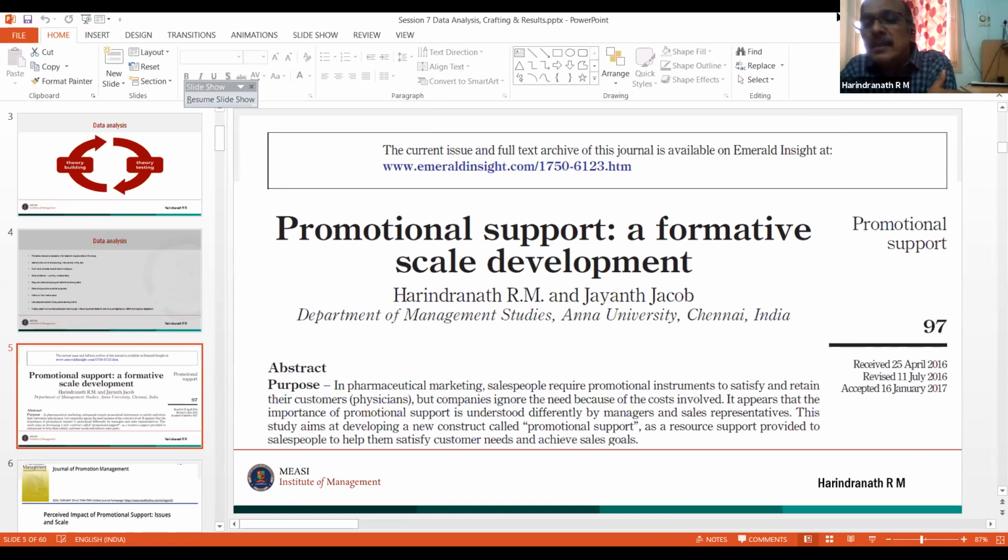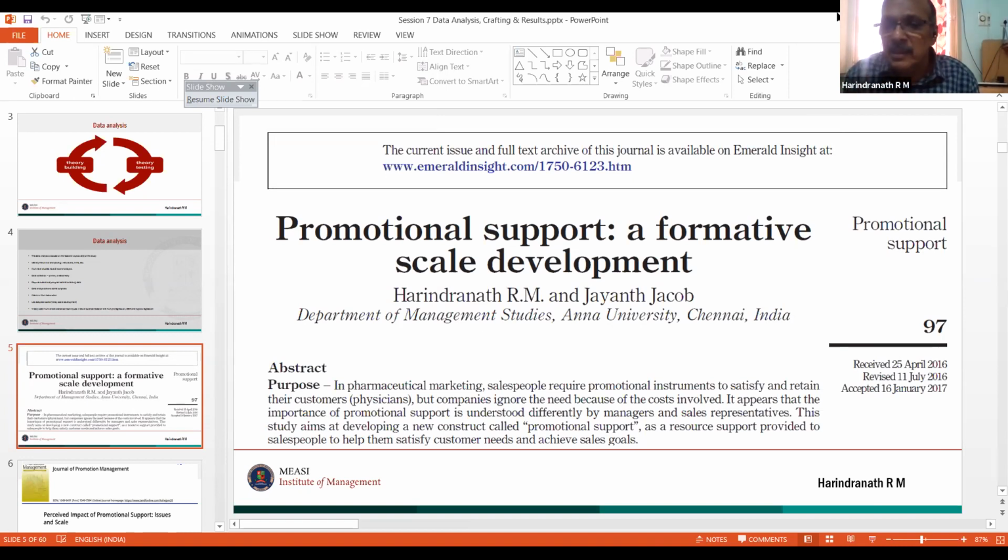You have to have that information about whether the scale you adopted from previous studies is a reflective measurement model or a formative measurement model. It's very important. What is the problem? If you do an analysis meant for a formative tool, the set of analyses is quite different from a reflective measurement model. So the analysis is different.